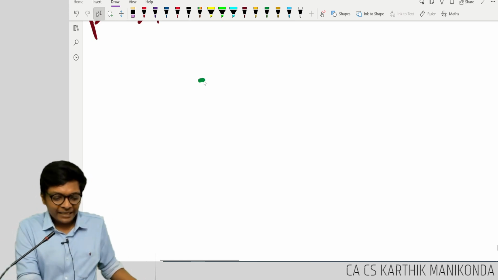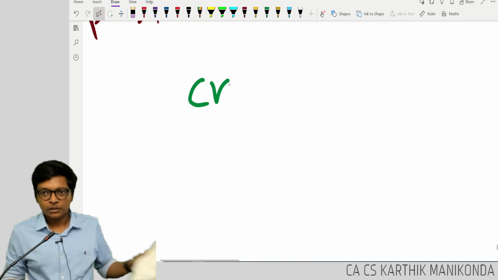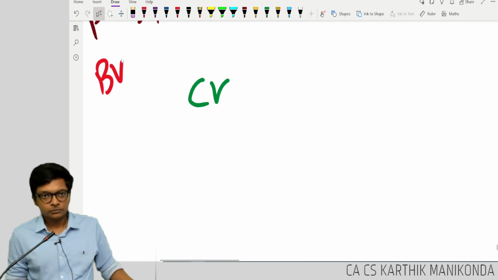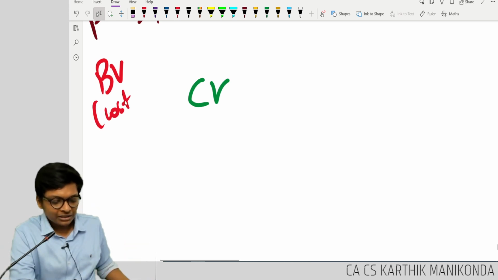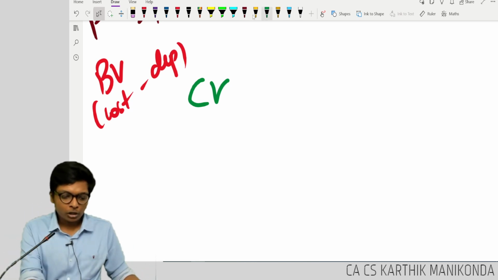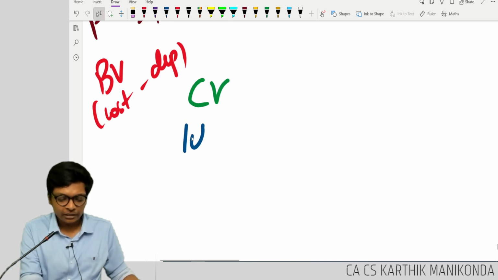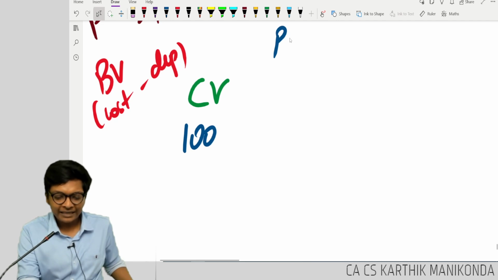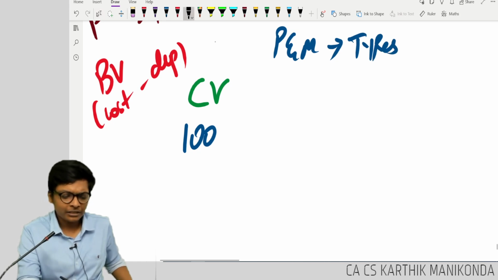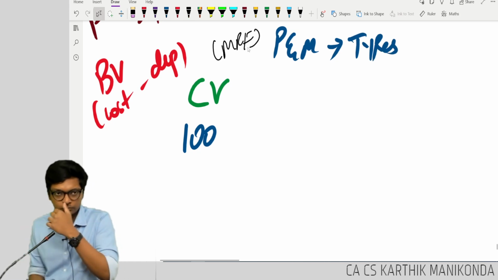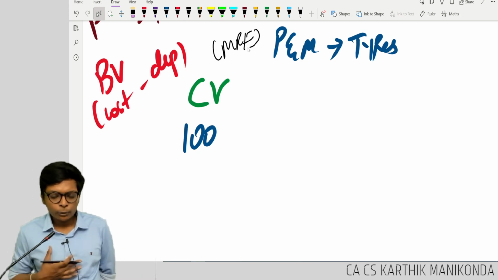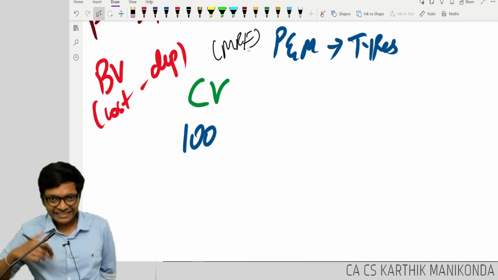So, if my carrying value in the books, what is it, guys? Carrying value. Colloquially, we call it book value. Book value is what? Cost minus accumulated depreciation. So, if the carrying value in my books is 100, for which asset, sir? Let's say I have a plant and machinery which is helping me in manufacturing tires. Let's say I am MRF. Okay. I have a machine which is helping me in manufacturing tires. Book value is 100. If I sell the asset today,